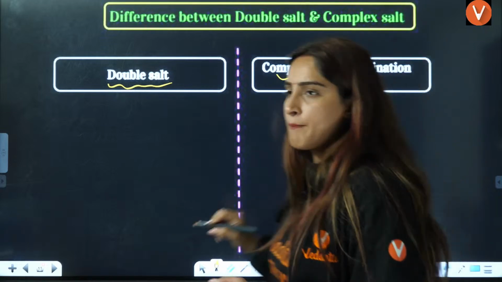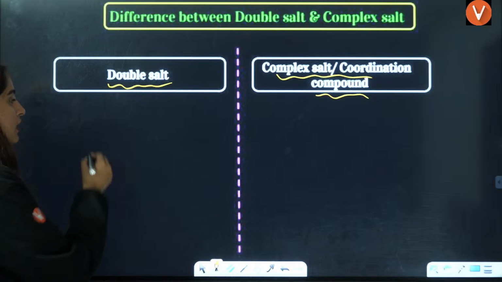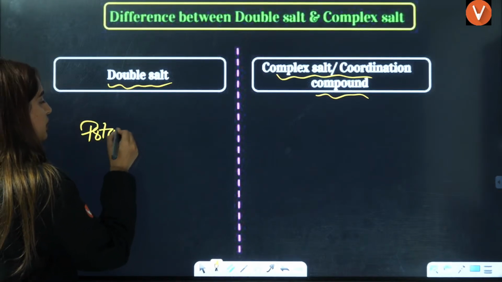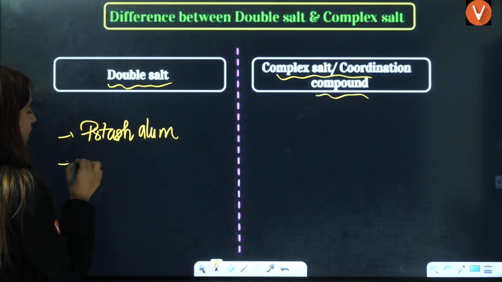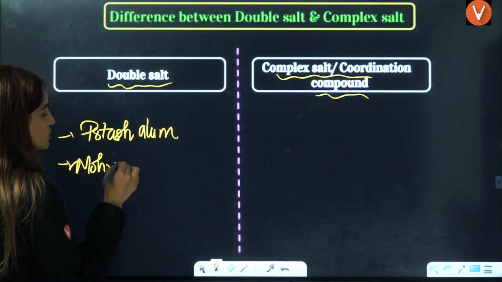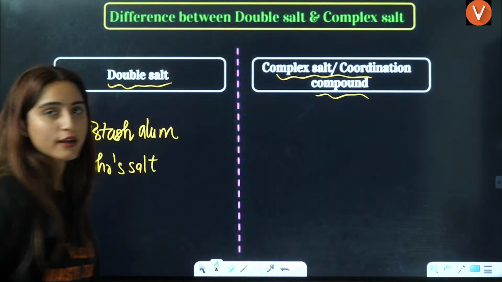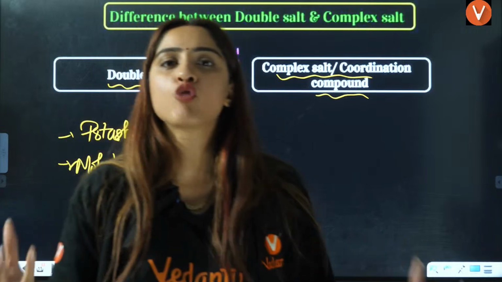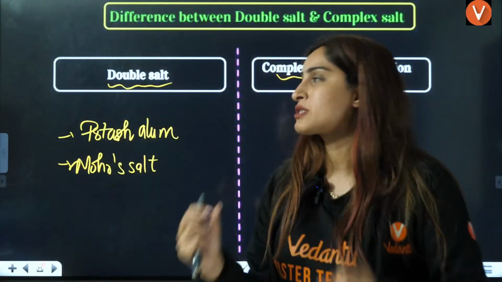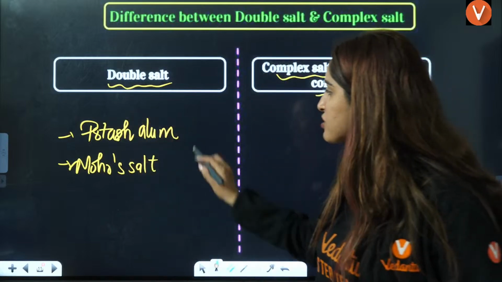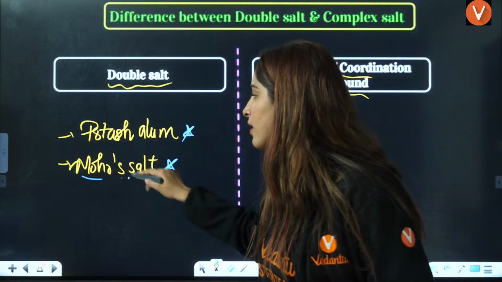For example, potash alum and Mohr's salt are formed by an equimolar ratio of two salts, 1:1. And two major double salts in your syllabus that they ask you are potash alum and Mohr's salt.